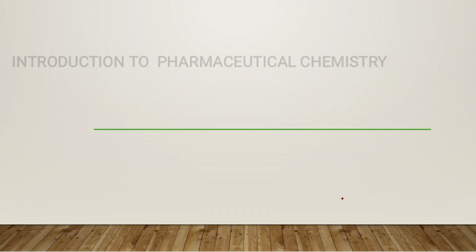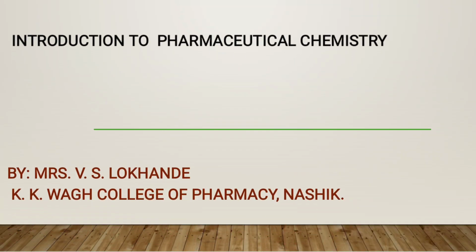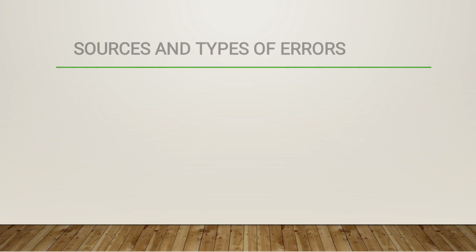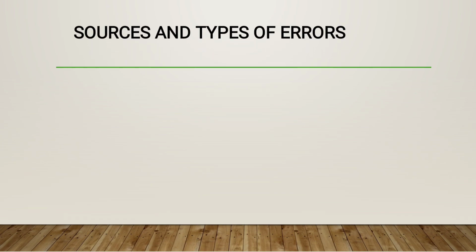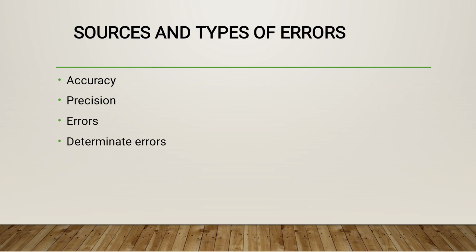Hello students, today we are going to study the impurities present in pharmaceuticals or pharmaceutical compounds. There are various impurities present in pharmaceutical compounds, which give rise to various sources of impurities and types of errors involved in pharmaceutical preparations and the quality control department. There are some terms which are involved to determine these sources and types of errors.